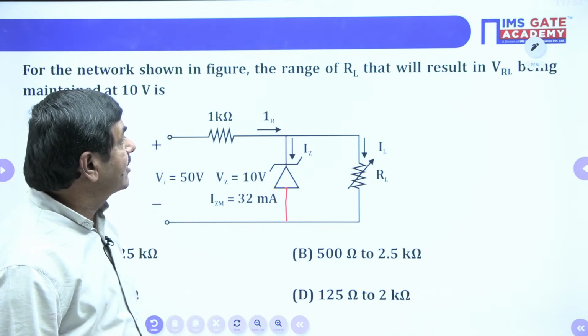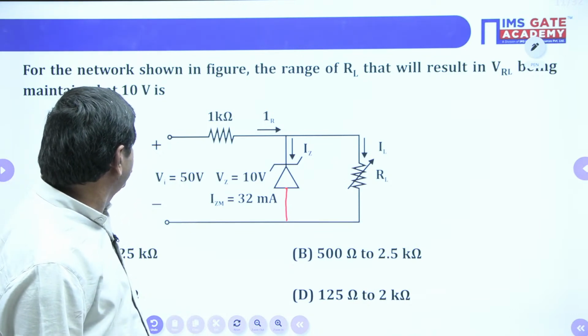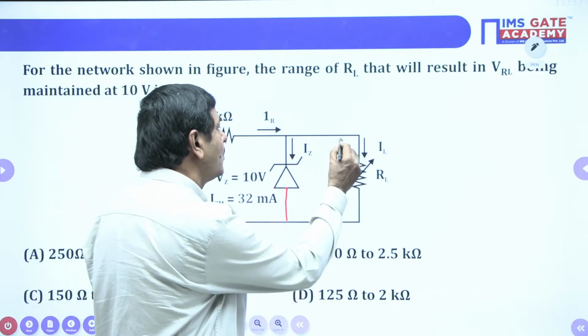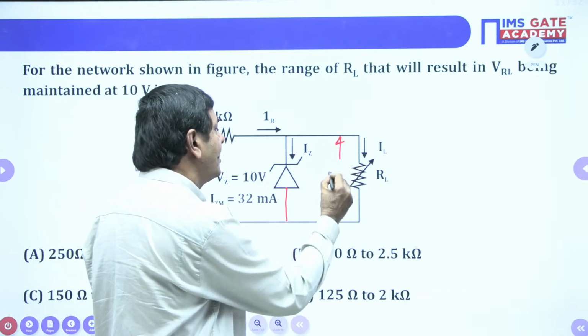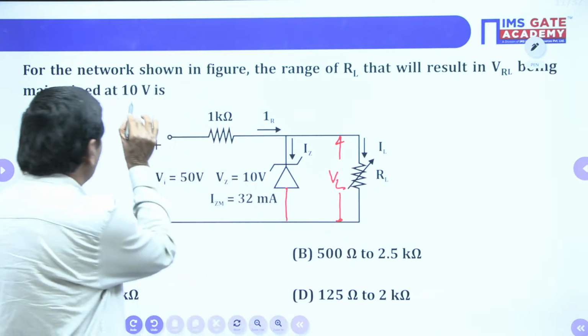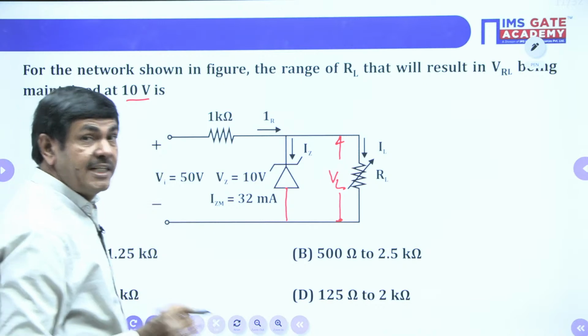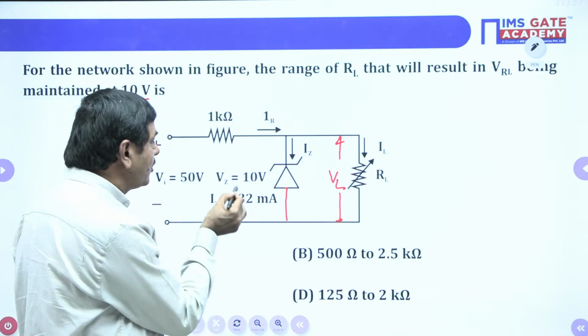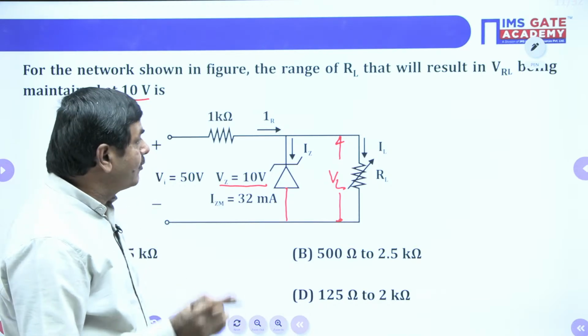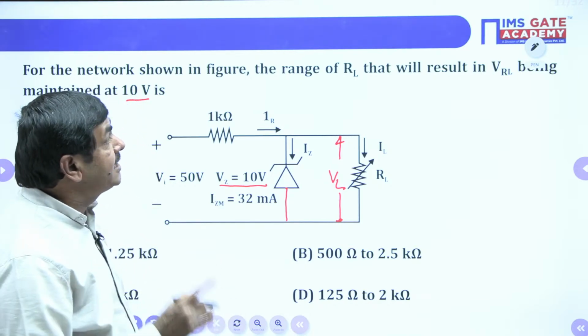The voltage across the load being maintained at 10 volts. That means the voltage across the load is maintained at 10 volts, so VL equals VZ. When VL equals VZ, you find out the range of RL.